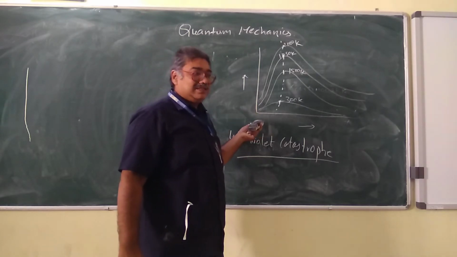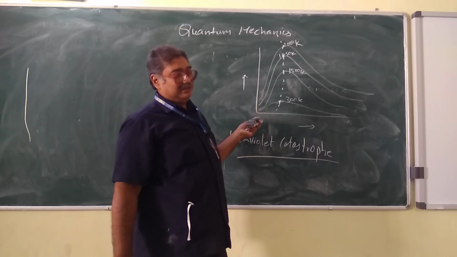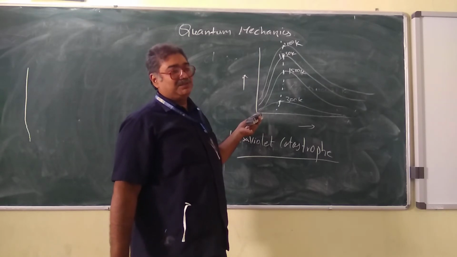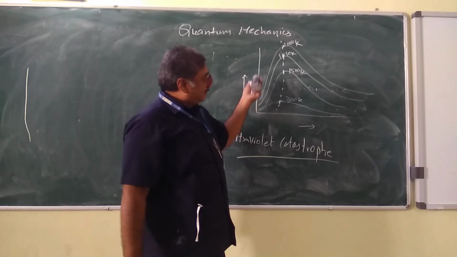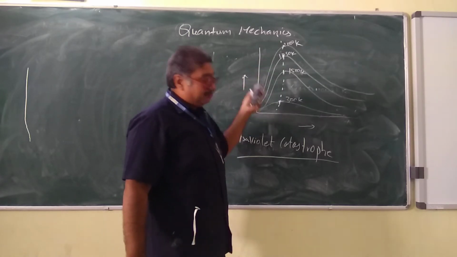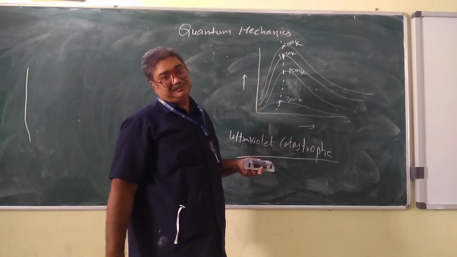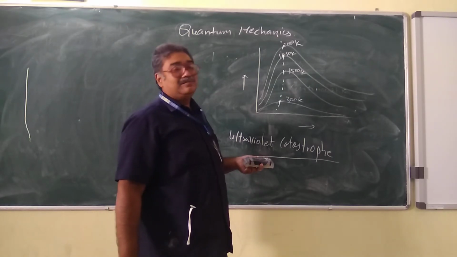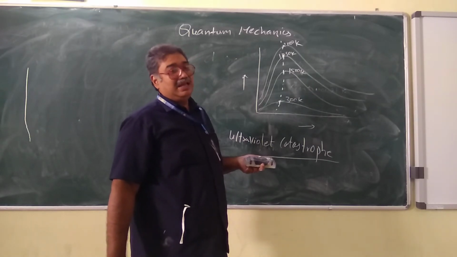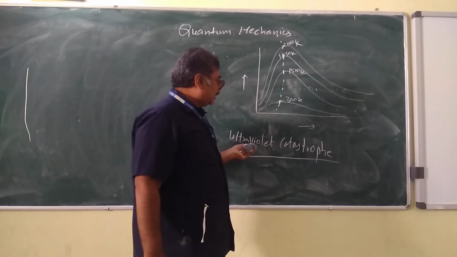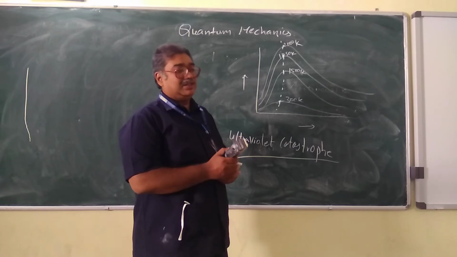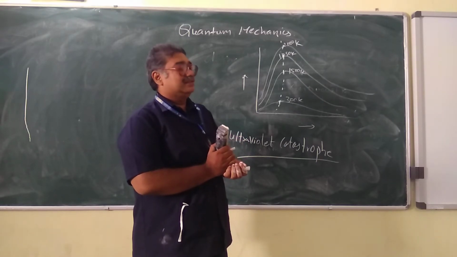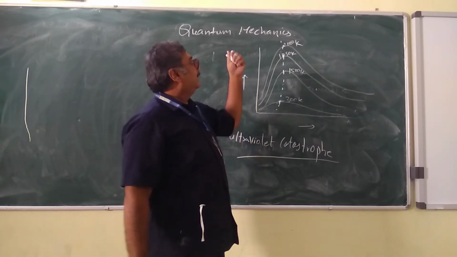And this classical theory was supported by Wien's law and Rayleigh-Jeans law. Anyway, they are out of the scope of the syllabus, but still, there was no proper theory to explain this behavior of energy versus intensity. Therefore, classical mechanics has a big failure in explaining this. That's why we call it the ultraviolet catastrophe. And to explain this abnormality, quantum mechanics comes into the picture.